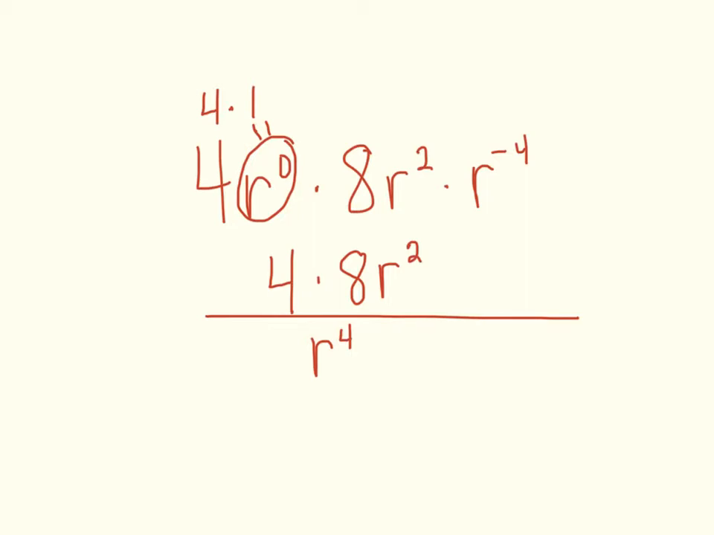So we're going to multiply, and we get 4 times 8, which is 32, r squared on top, and r to the 4th on the bottom. We're going to cancel. We've got 2 r's here, which means we can take 2 r's off here, and that cancels. So we end up with 32 on top, r squared on the bottom.